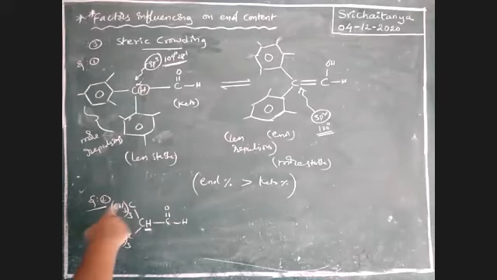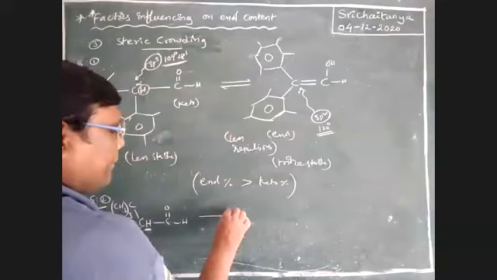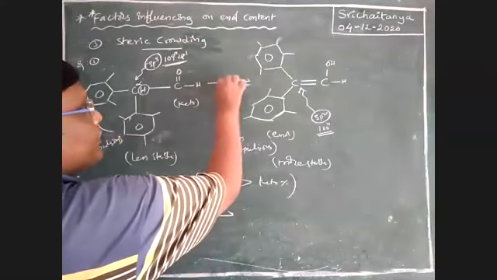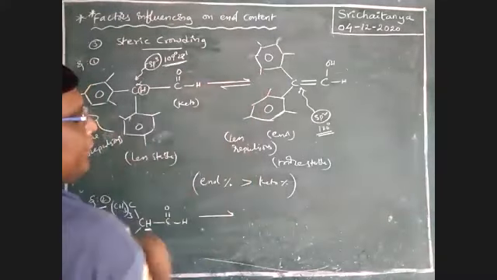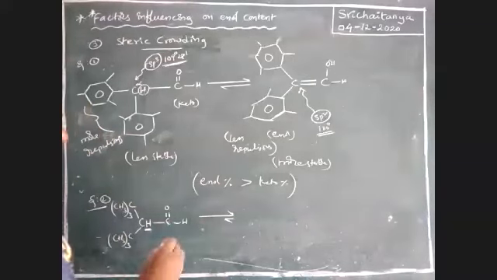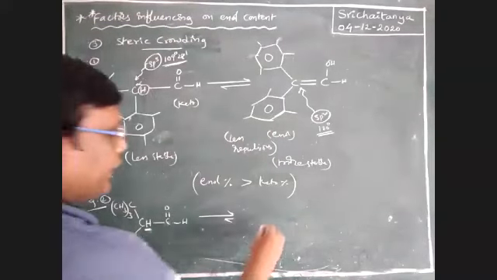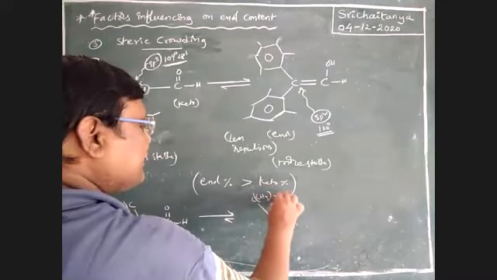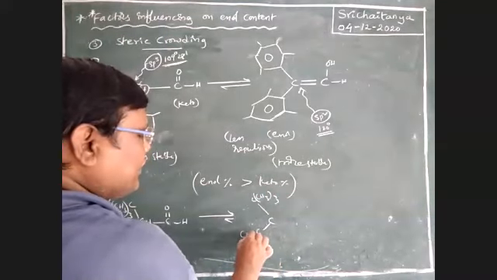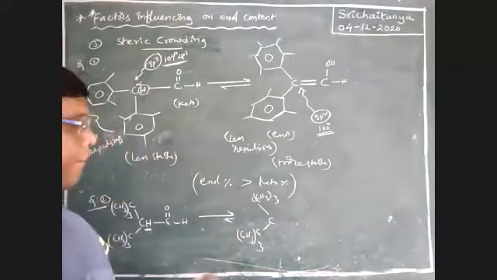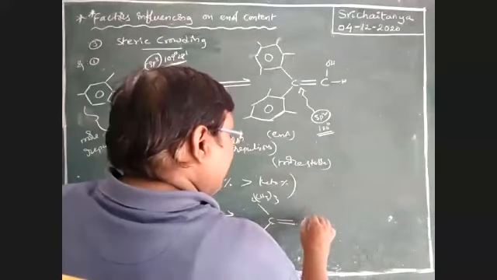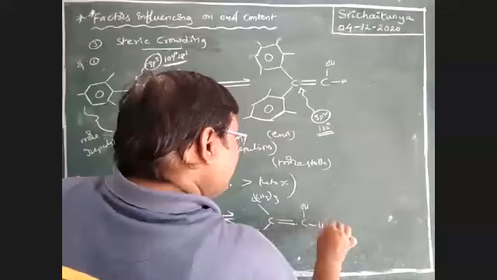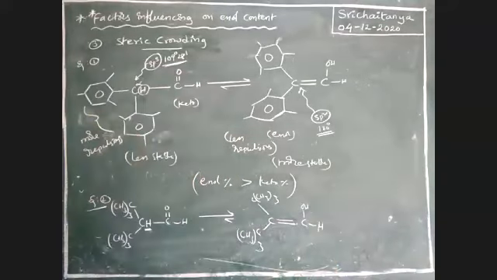So there are more repulsions because bulky groups are there, so it is enolized. So this is major, this is minor; the backward reaction is slow. That gives CH3 thrice, C double bond, OH.